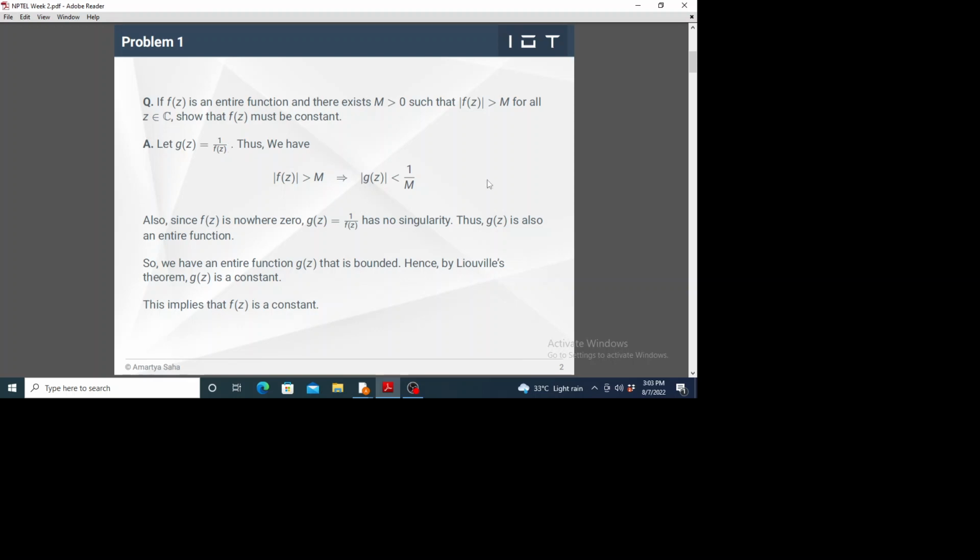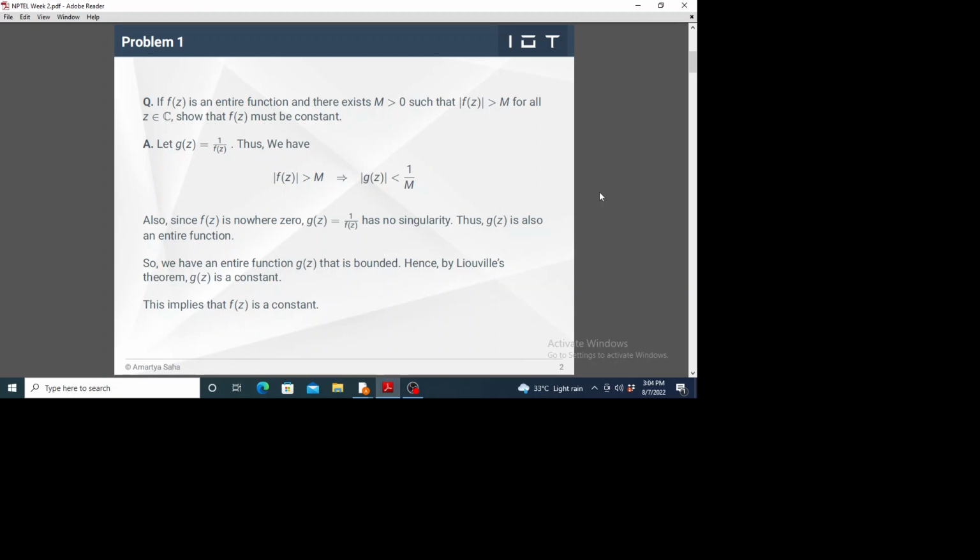Given that f(z) is an entire function and its modulus is greater than a positive number, we know that if a complex number's modulus is 0, then the complex number itself has to be 0. But here, the question gives that the modulus is always greater than 0. So f(z) never vanishes on the entire complex plane. In other words, f(z) has no zero.